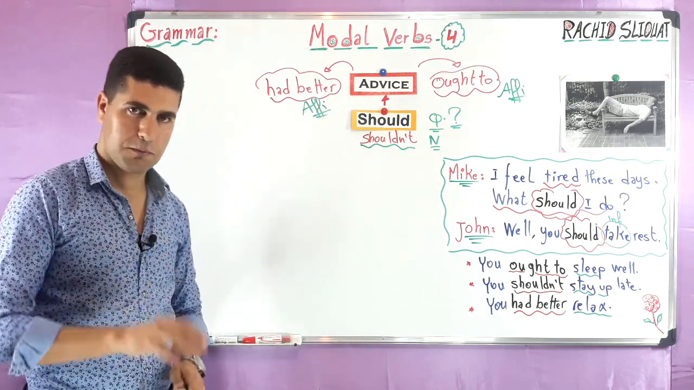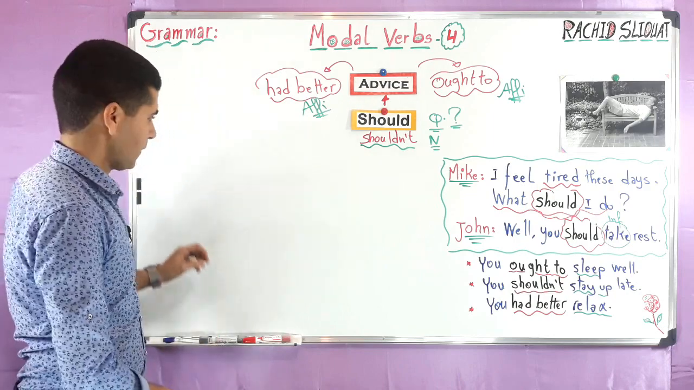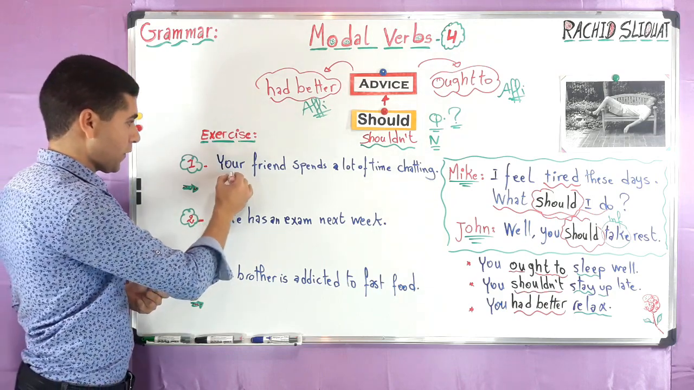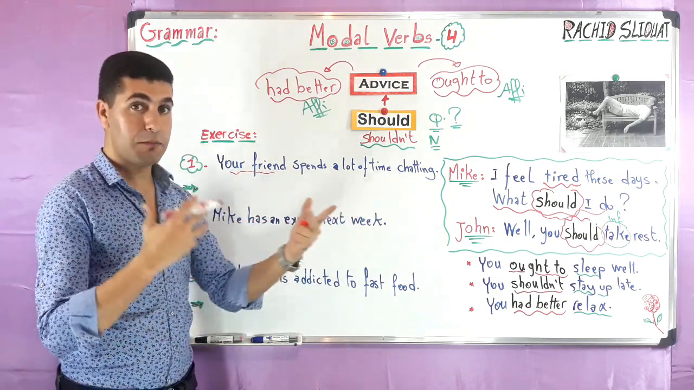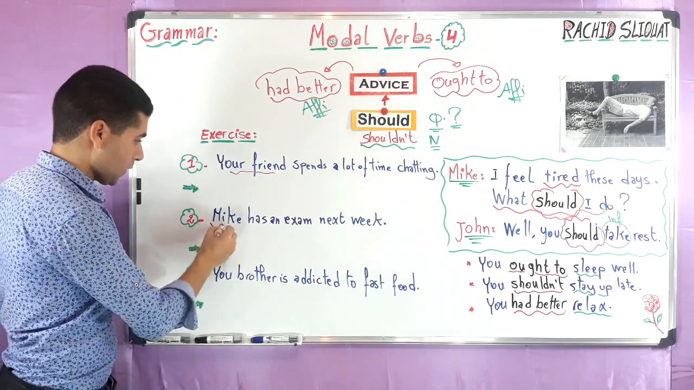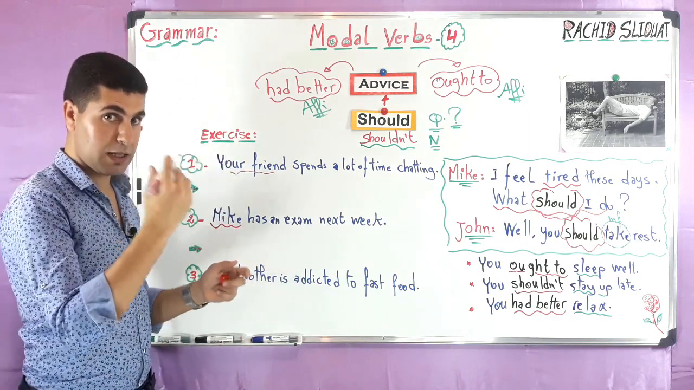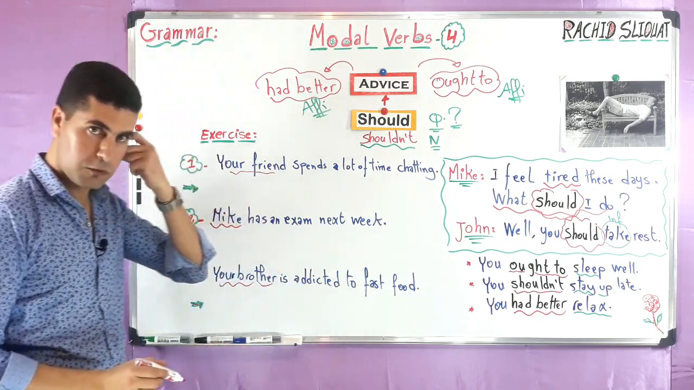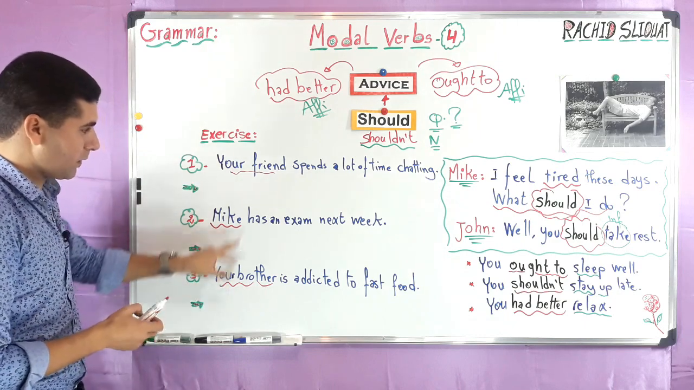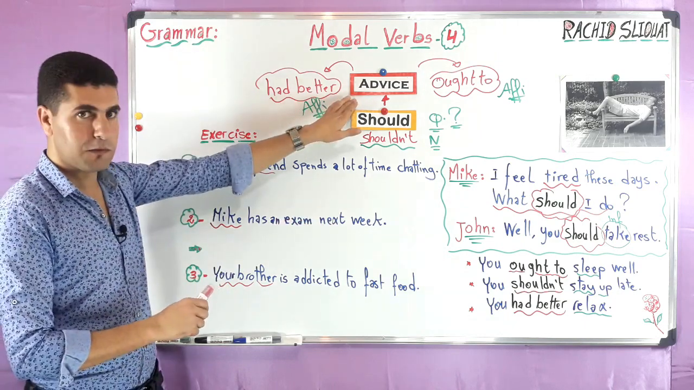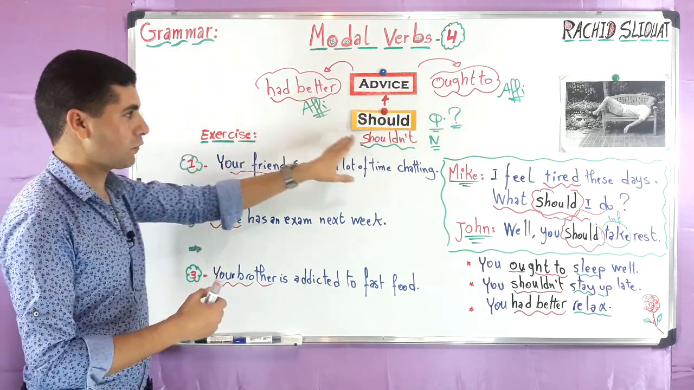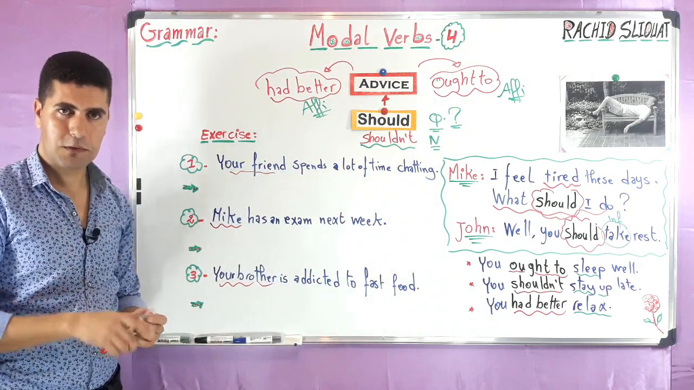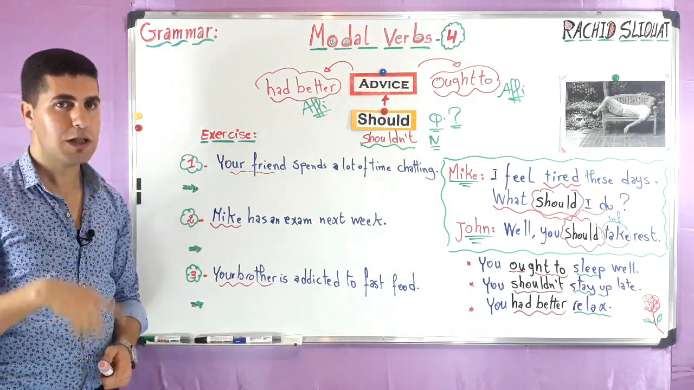Now let's see a very simple exercise together, okay? Here, as you can see, we have some people with certain problems. For example, number 1, your friend spends a lot of time chatting. Number 2, Mike has an exam next week. And number 3, your brother is addicted to fast food. Try to give them advice using these modal verbs: had better, should or shouldn't, or ought to. Now take a minute, pause, and try to do this alone, then we do it together, okay?